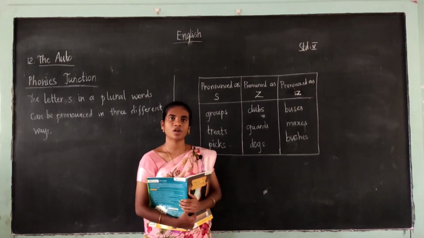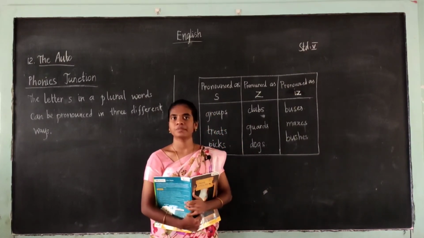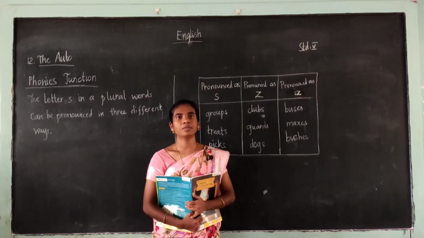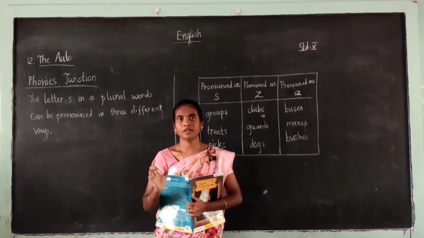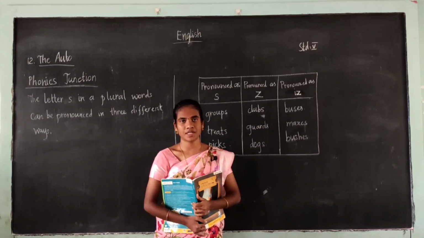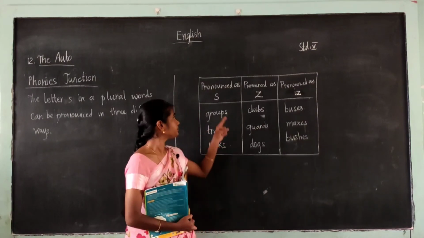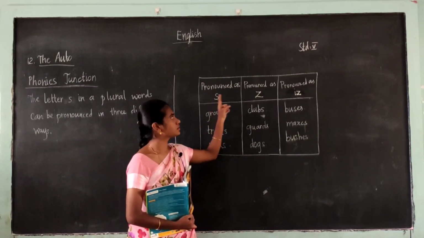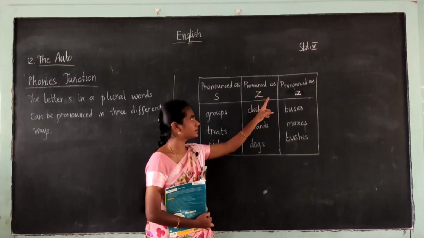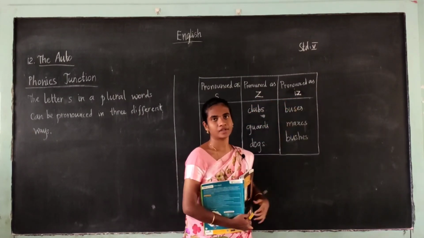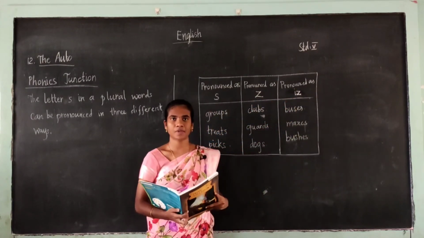So students, are you clear with the 3 types of pronunciation? The letter S in its plural form has 3 different ways of pronunciation. Okay, they are S, Z, iz. Students, are you clear with this pronunciation?